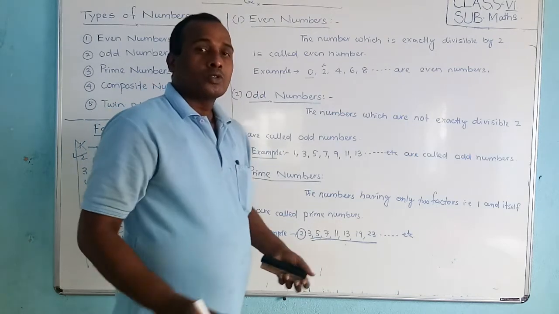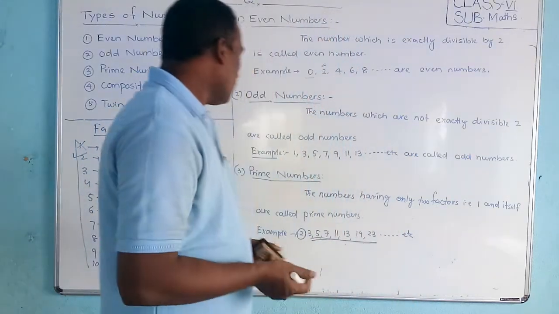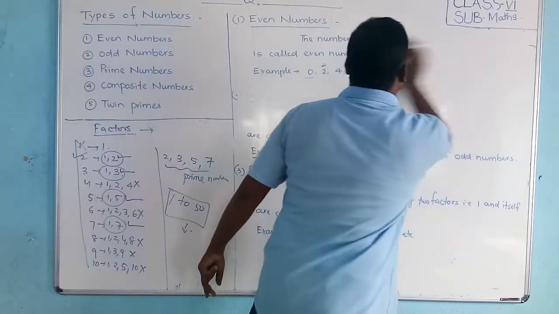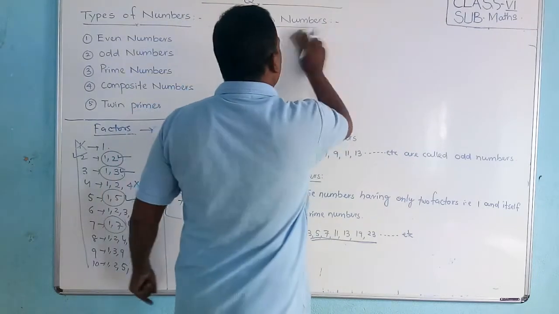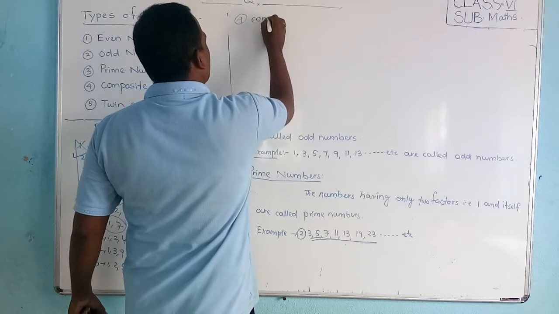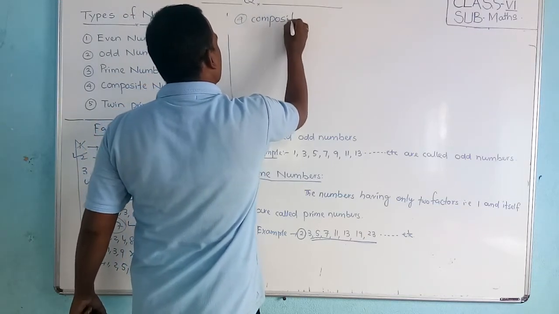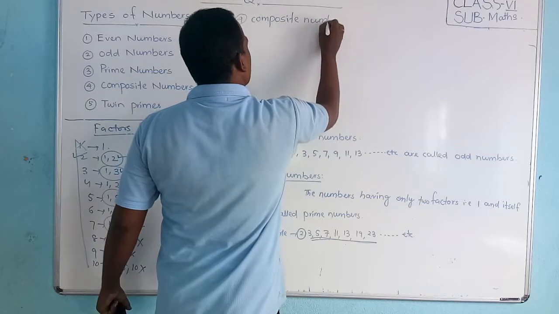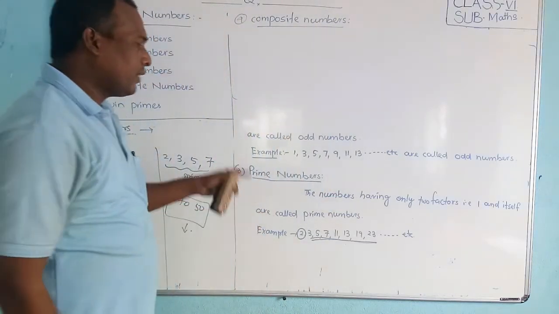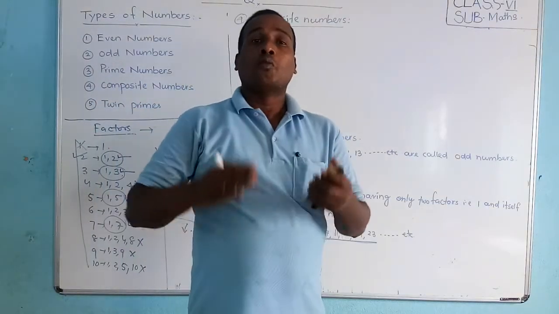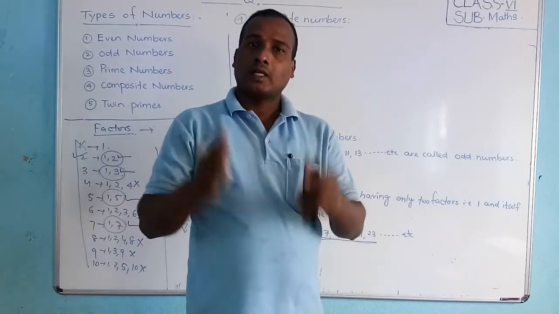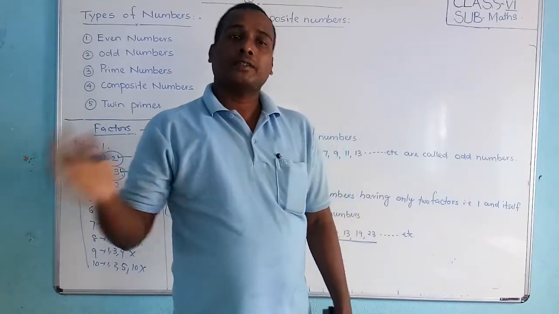Are you clear, friends? So we'll see again what composite numbers are. Okay, friends, write down what composite numbers are. Fourth one, composite numbers. Same as before, friends, if a number has more than two factors, that means 3 factors, 4 factors, 5 factors, those numbers are called composite numbers.